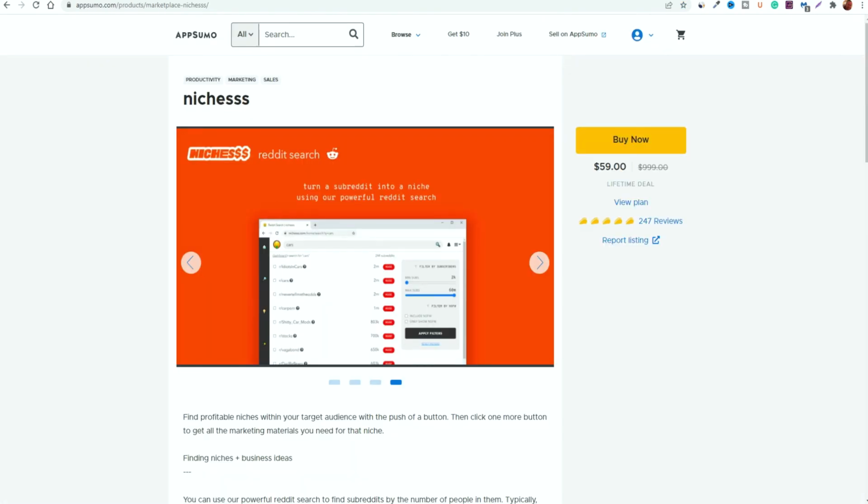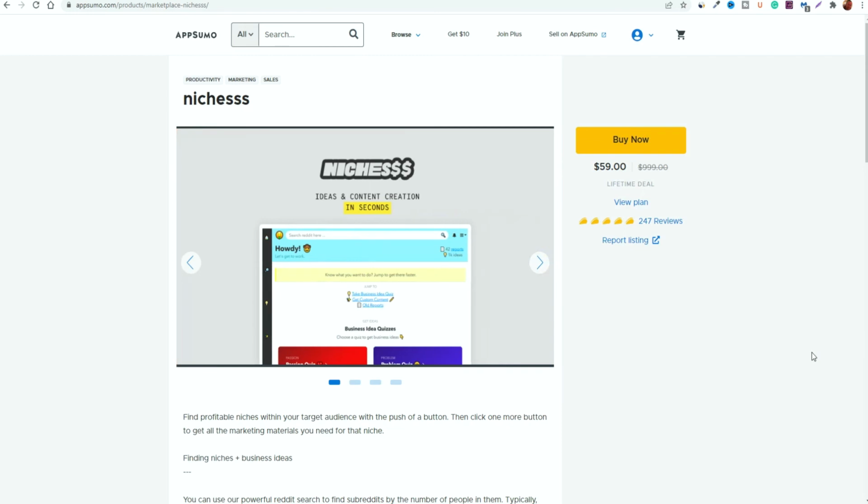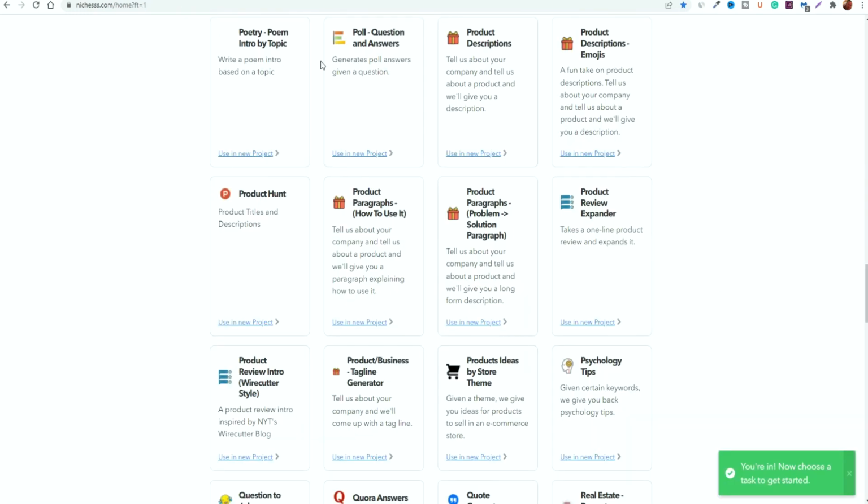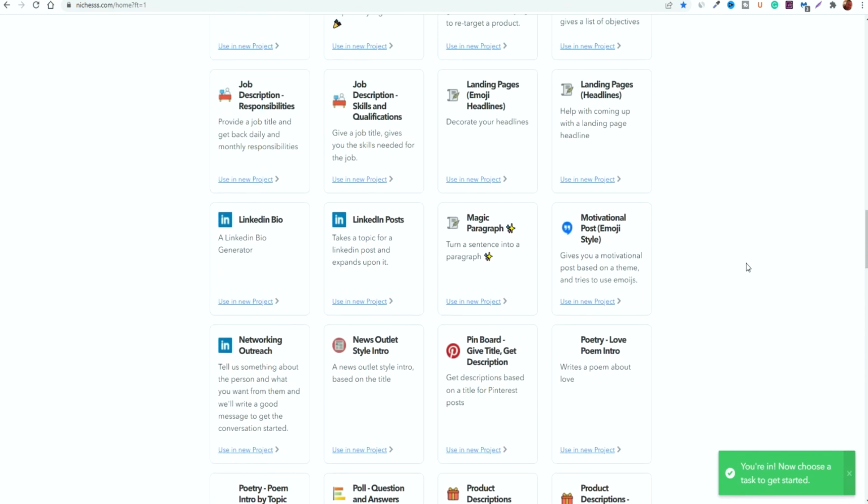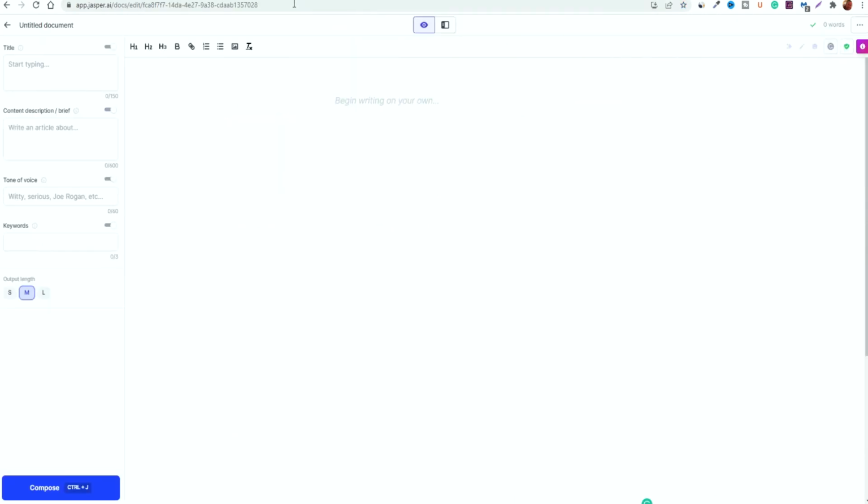And Nichesss would be a good option also because of the fact that you don't have to pay any monthly fees, so you can save a ton of money by doing that. Now it won't have the advanced features as say Jasper has, but it's perfect enough to get you started. And all you need really these platforms for is to generate ideas, because the thing with all of these platforms is, even though yes they are very, very simple to use and they do